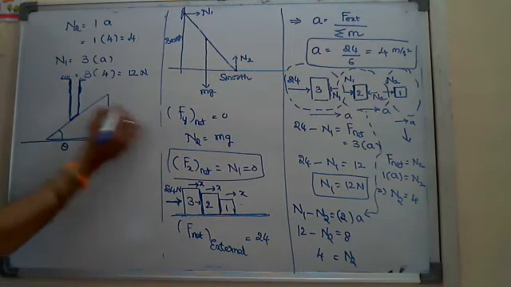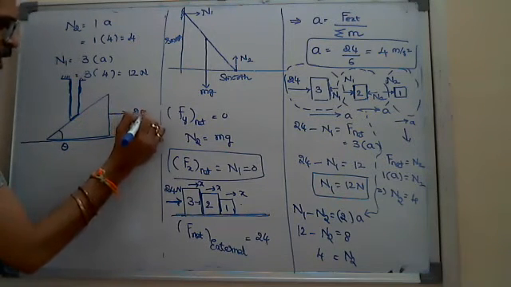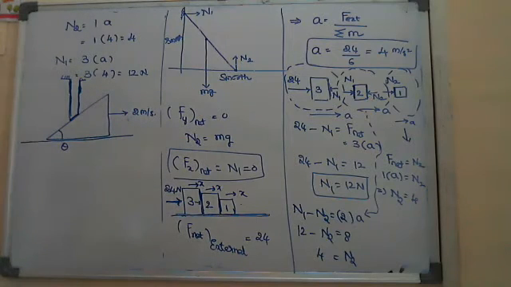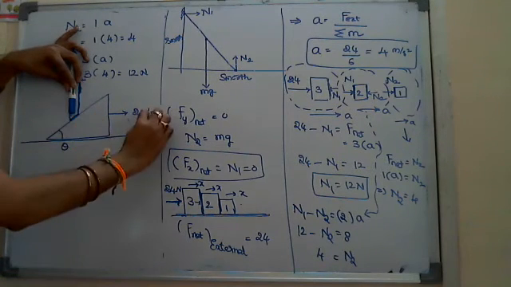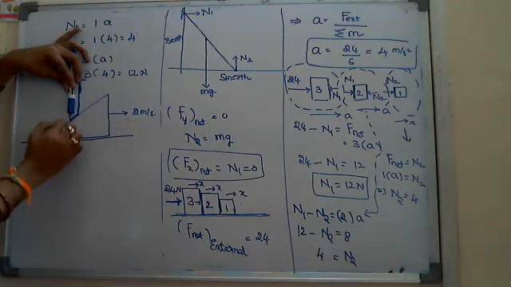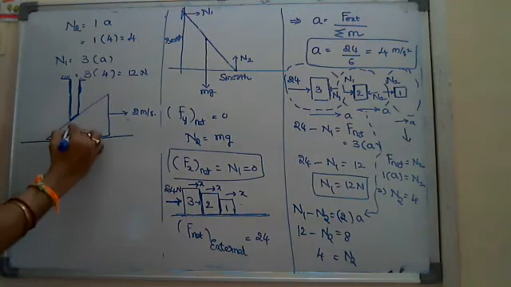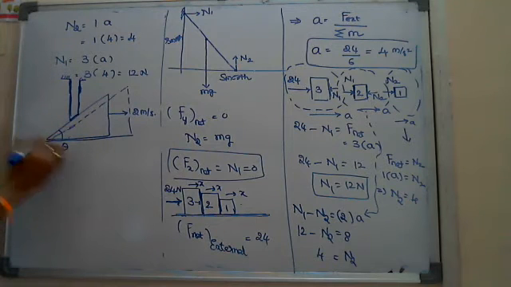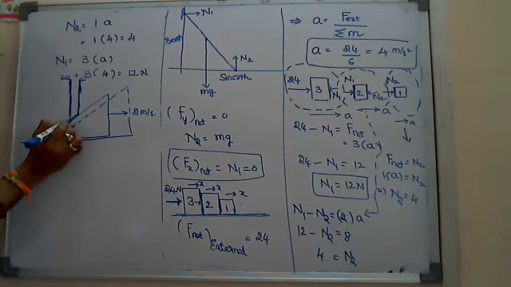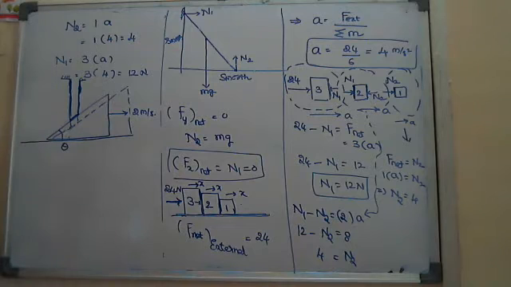suppose I pull with a constant velocity of 2 meters per second, what will be the velocity of this rod, which is kept like this on this surface? When you pull, it tries to come down on the surface. Why? Because when it tries to move to this position, immediately the rod will try to come in contact somewhere here. It is trying to come down when it moves forward.